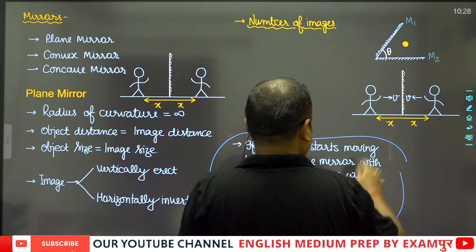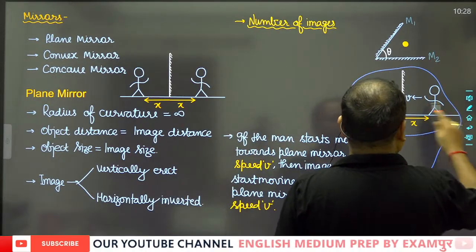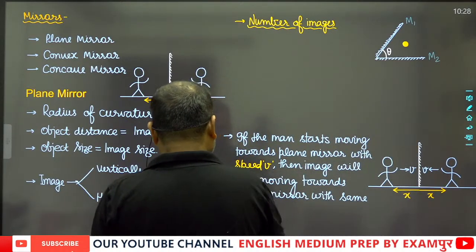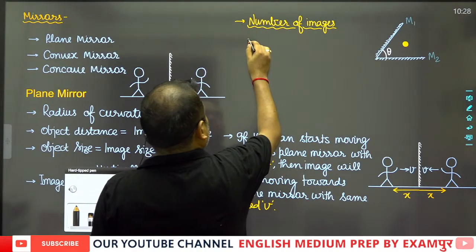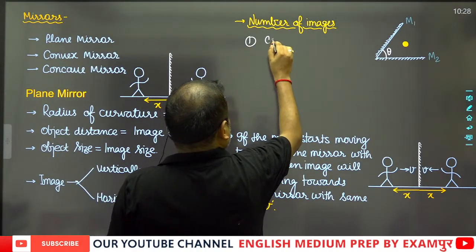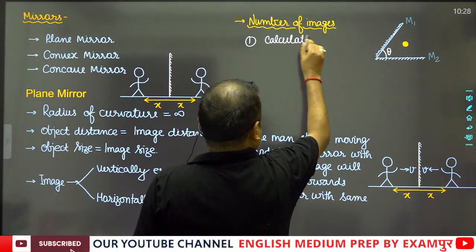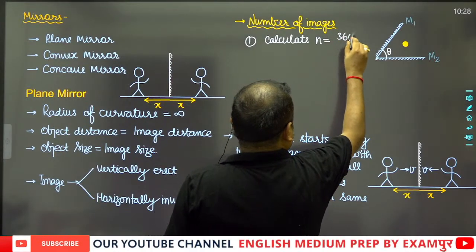Here you can see that the space becomes vacant now. So here, to calculate the number of images, first of all we will calculate n, which is equal to 360 by theta.